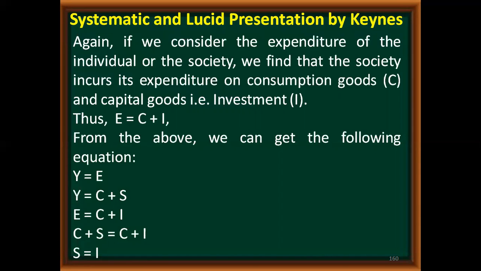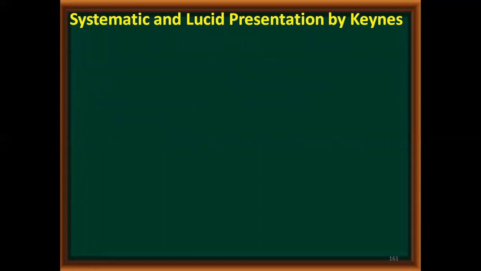So in this, what Keynes has said is that as long as S and I are in equilibrium, there will be no problem in the economy, or the economy will remain at equilibrium. But that is not a normal condition. It may be possible that S and I are not in equilibrium. Then what will happen? So he tried to explain the equality of saving and investment. It is a condition which is required to know the value of money.